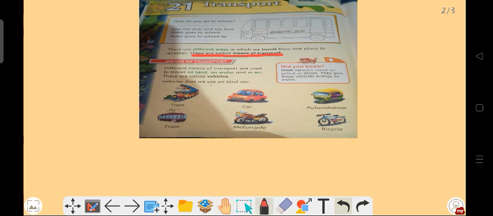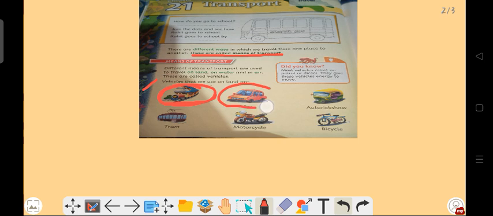here, see the vehicles that we use on land. So first we will read what vehicles we use for traveling on land. The first one is the picture of a train. Train is a very useful vehicle for going far off places. Train has many coaches. Train needs a different path. For going, a train needs the iron path.